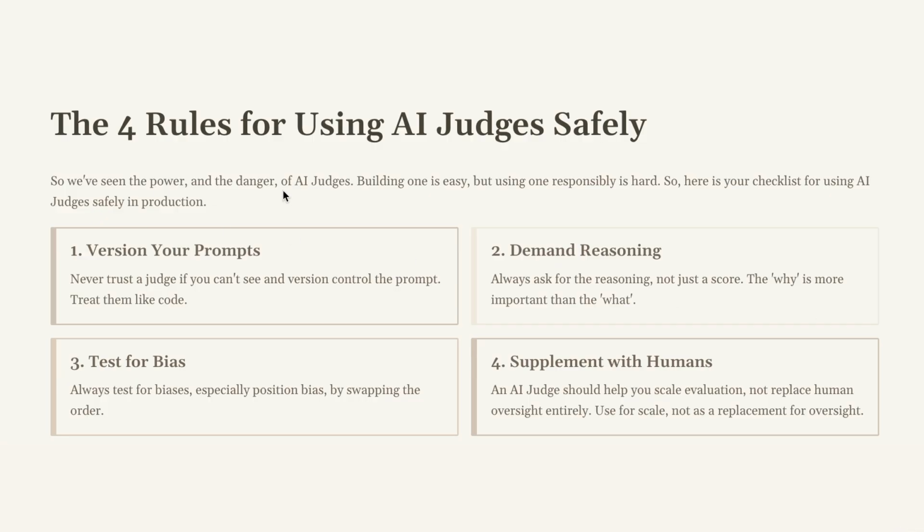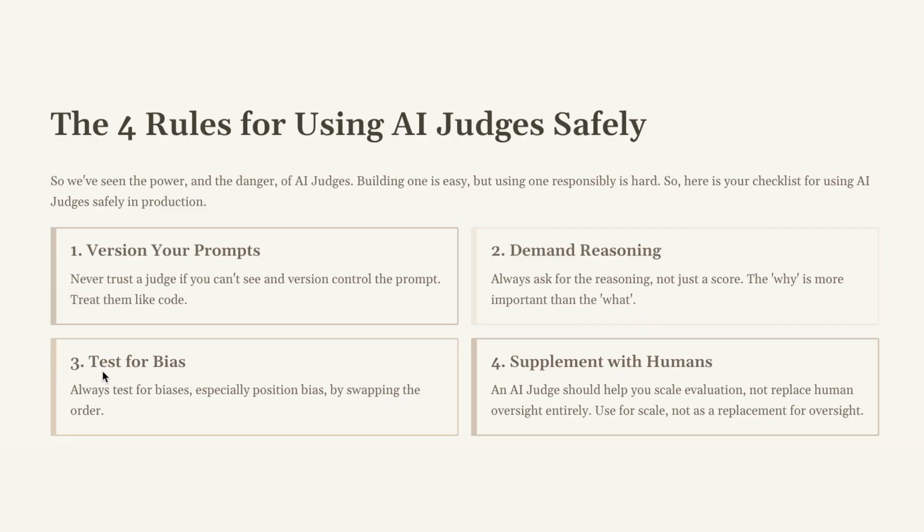So we've seen the power and the danger of AI judges. Building one is easy, but using one responsibly is hard. So here is your checklist for using AI judges safely in production. 1. Never trust a judge if you can't see and version control the prompt. 2. Always ask for the reasoning, not just a score. The why is more important than the what.